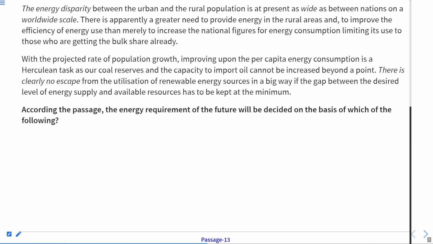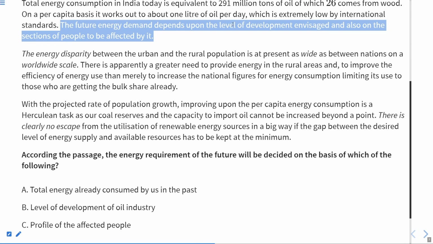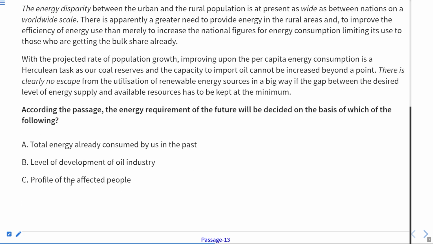Now let us see the options. Total energy already consumed by us in the past, level of development of oil industry, and profile of affected people. Obviously, here it is written that it depends upon the level of development envisaged and also on the sections of the people affected by it. So here, obviously, point C is absolutely correct.